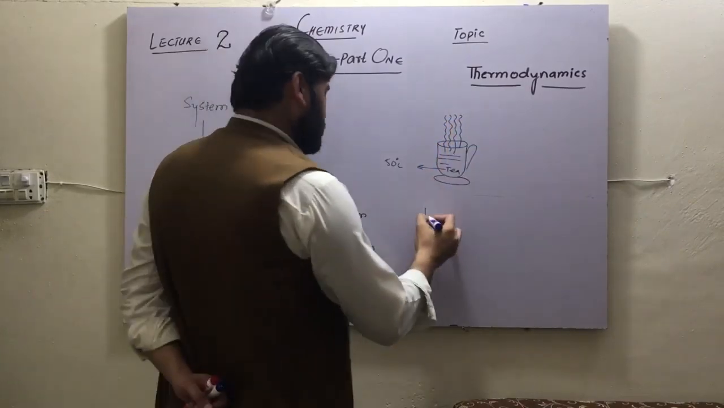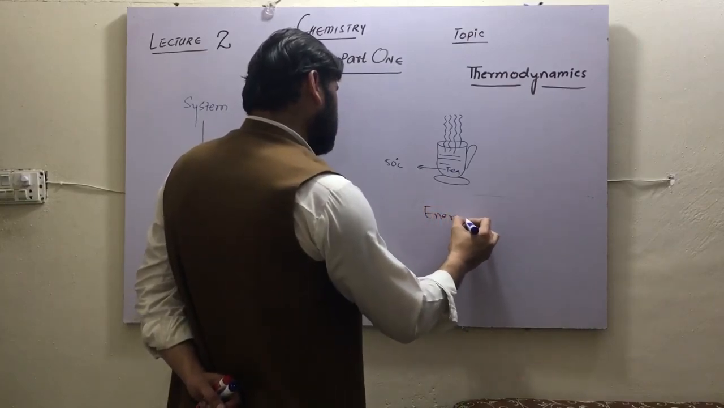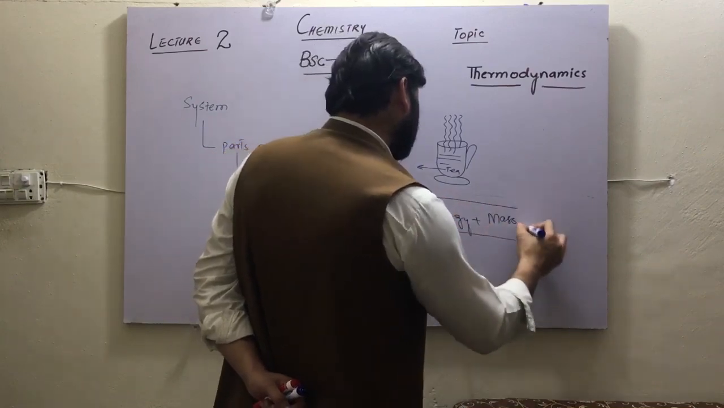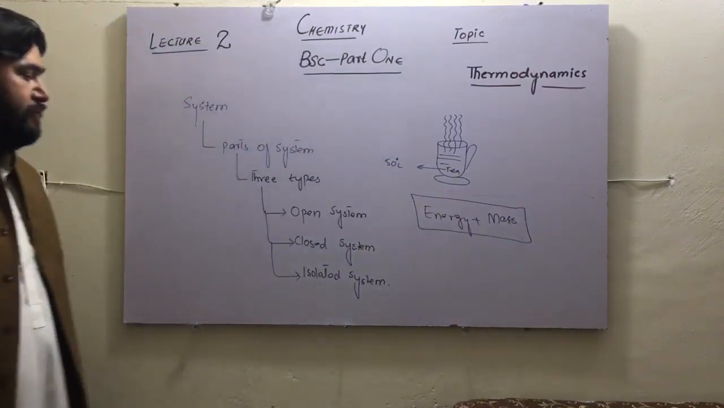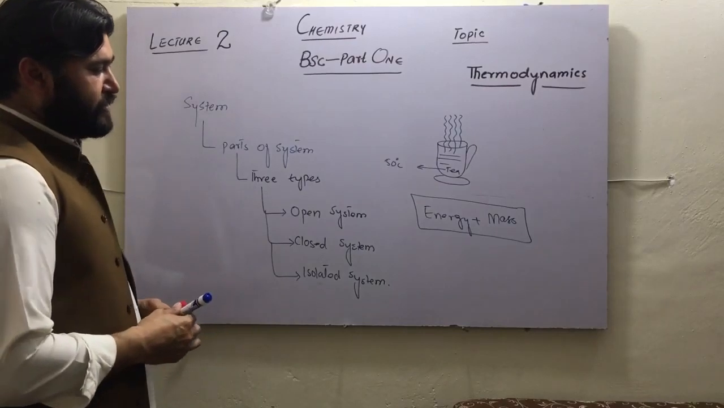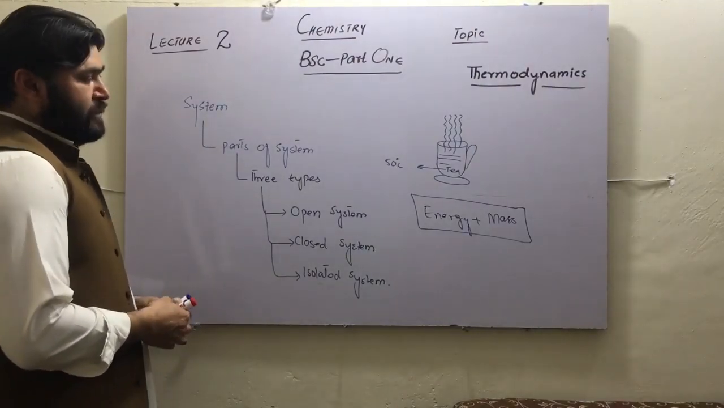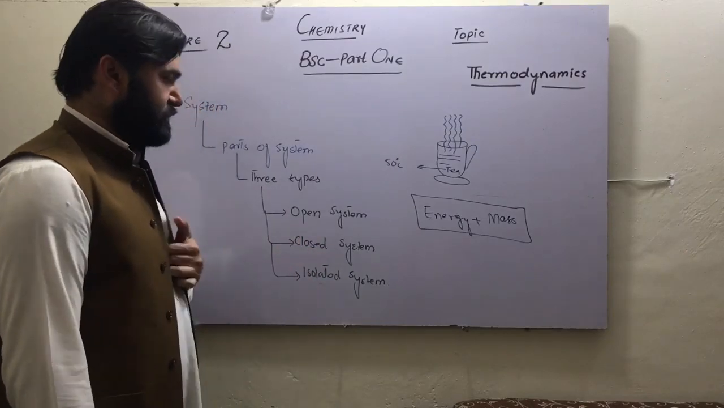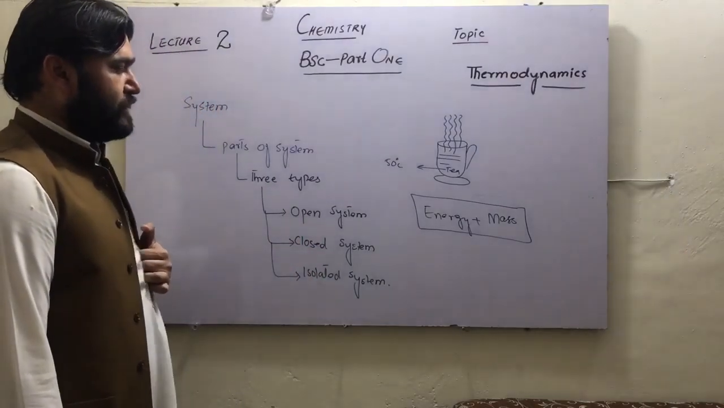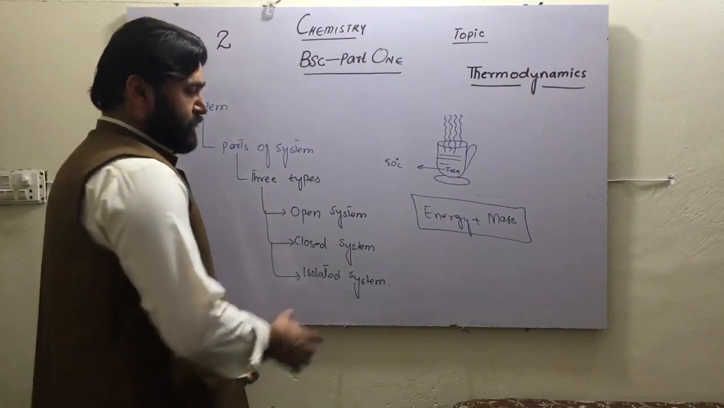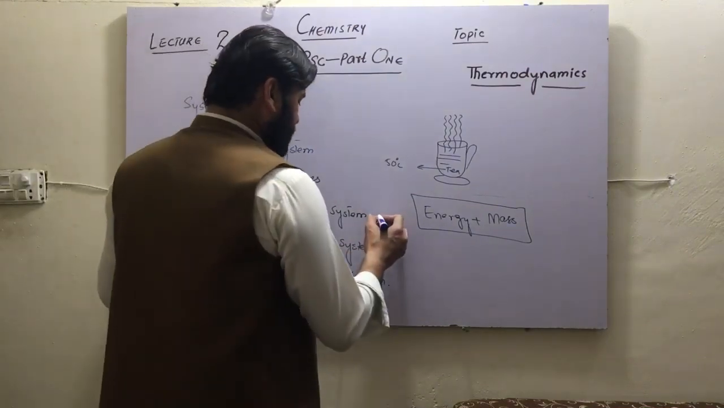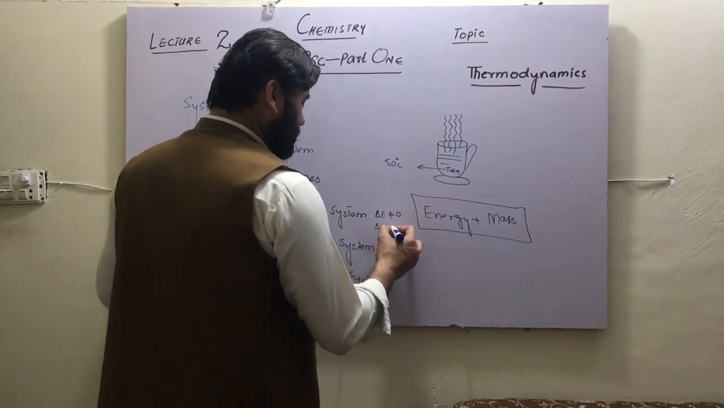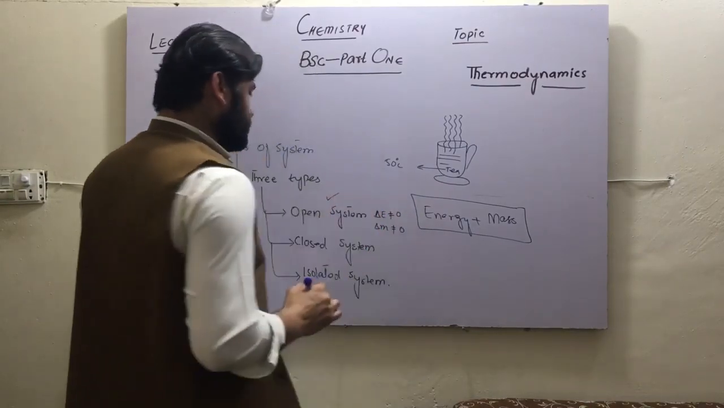So we can say a system is nothing but energy and mass. Whenever there is transfer of energy and mass, we can say there is an open system, a closed system, and an isolated system. Energy and mass. In an open system, if delta E is not equal to 0 and delta M is not equal to 0, that will be called an open system.